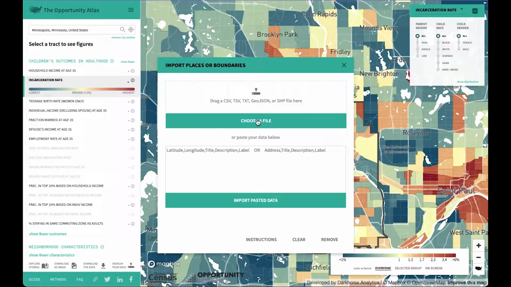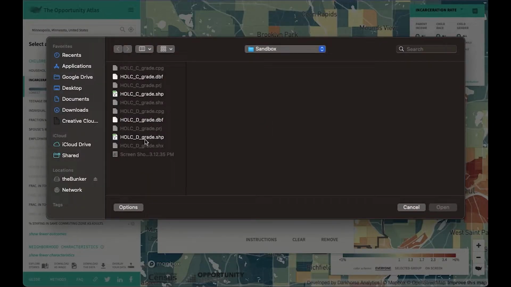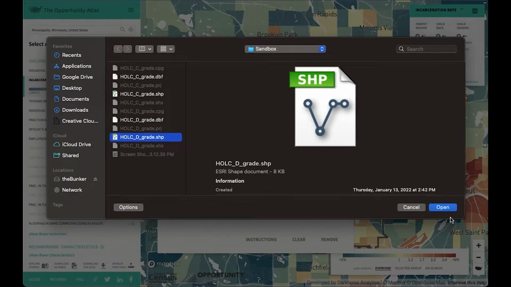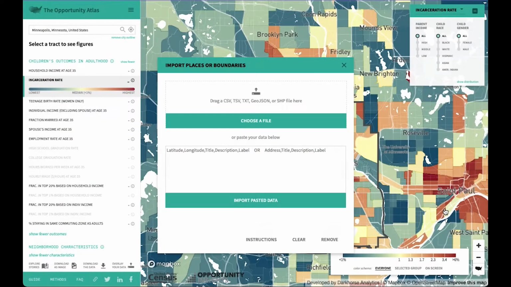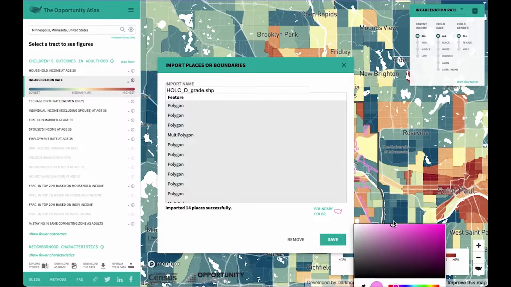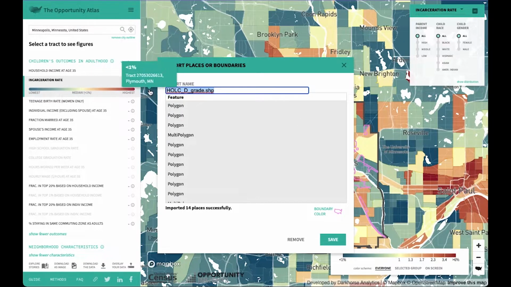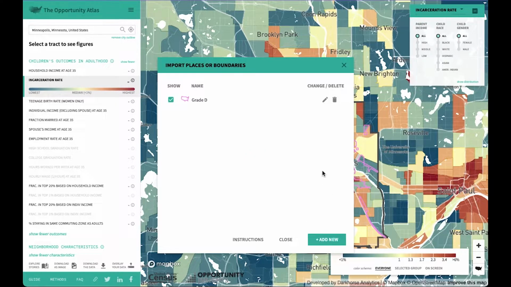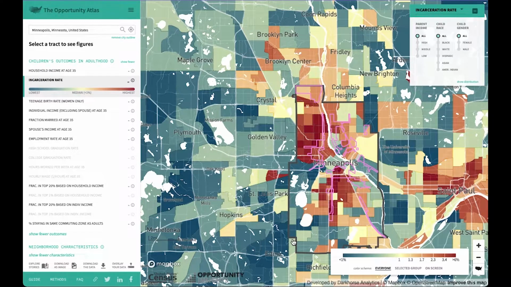All redlining data used in this example can be found at the Mapping Inequality webpage hosted by the University of Richmond. Here, I am uploading a shapefile of those areas in Minneapolis which were redlined, or deemed hazardous for investment by the Homeowners Loan Corporation, due to their high non-white racial makeup.